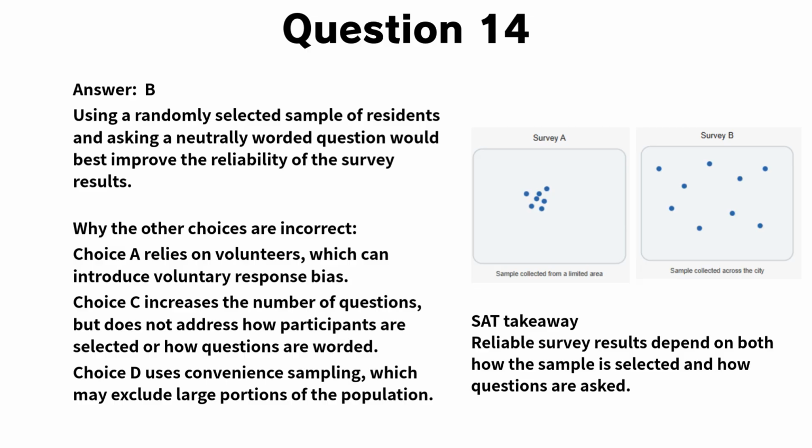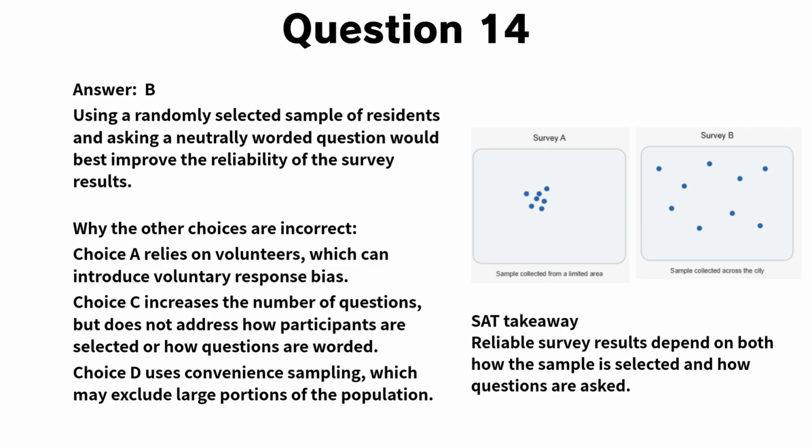Now, let's look at the explanation for question 14. The correct answer is B. Using a randomly selected sample of residents and asking a neutrally worded question best improves the reliability of survey results. The goal of the survey is to estimate opinions of all residents in the city. To do that, the sample needs to represent the entire population as fairly as possible. Random sampling helps reduce selection bias, and neutral wording prevents the question itself from influencing responses.